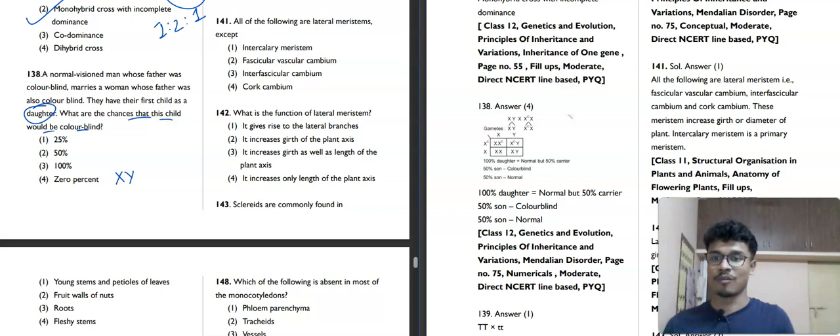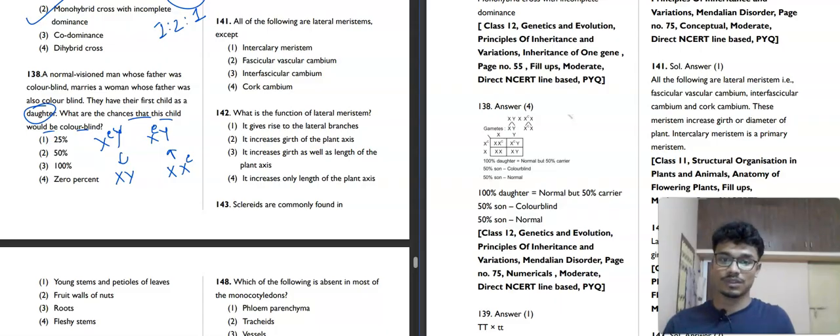Then it is saying he marries a woman whose father was also colorblind. So XX, and her father is XY. Father is colorblind, then she must be a carrier. The mom must be a carrier. And the man's father was also colorblind, but this man will not be colorblind because the Y chromosome is passed from his father, not the X one. But for the mother, the X chromosome is passed. It is saying that her father was colorblind, so it is correct.